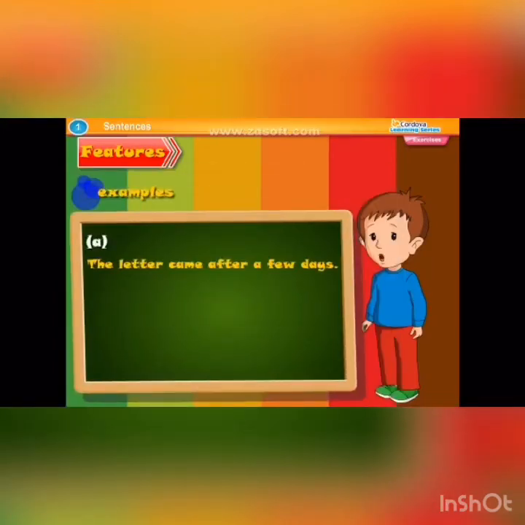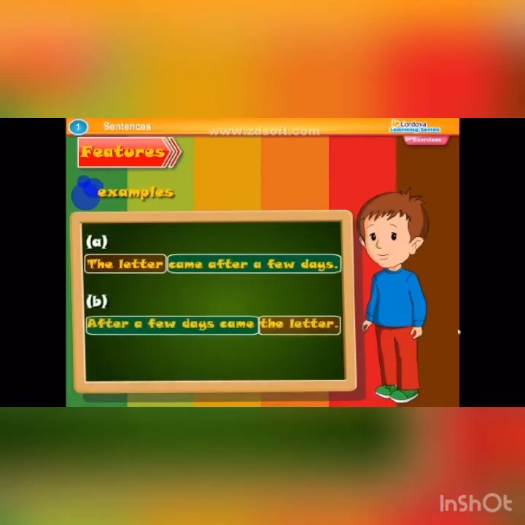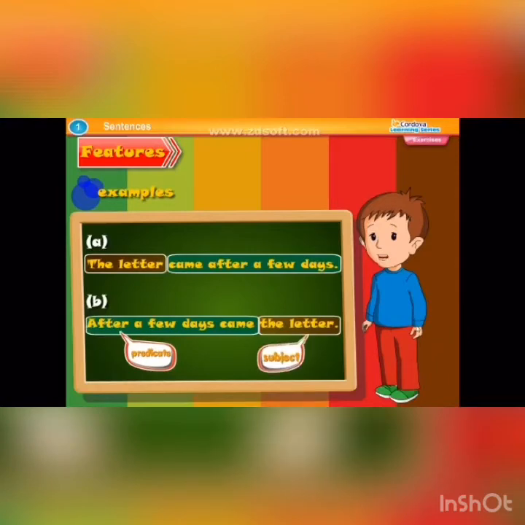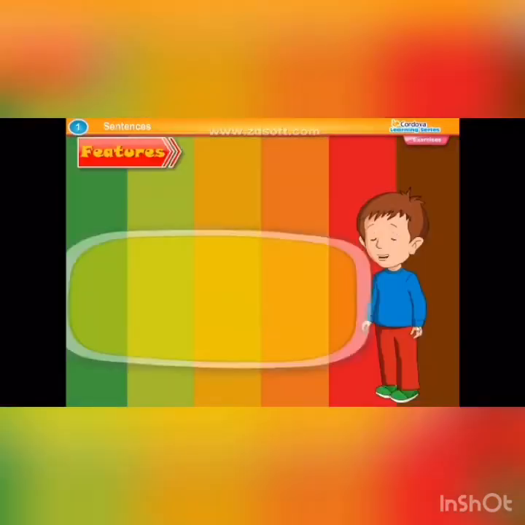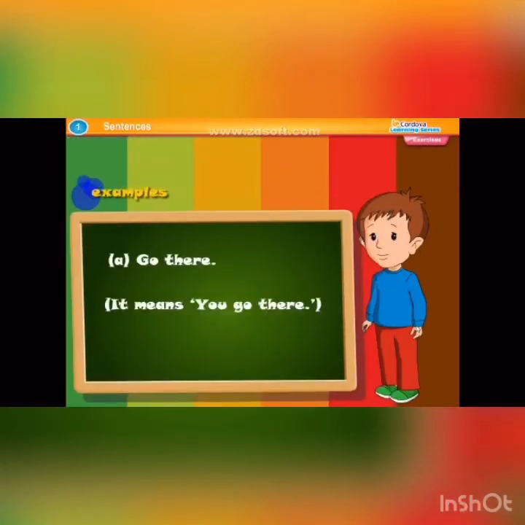Examples: The letter (subject) came after a few days (predicate). After a few days came (predicate) the letter (subject). In imperative sentences, the subject is always you. It is not mentioned, but implied. Examples: Go there.